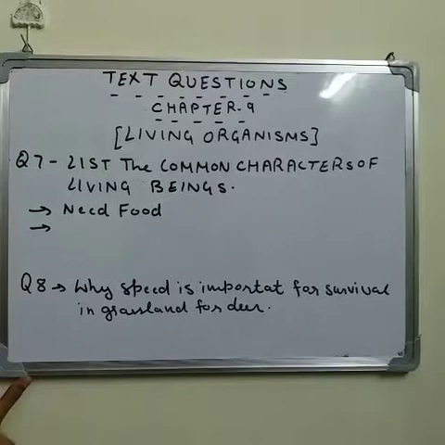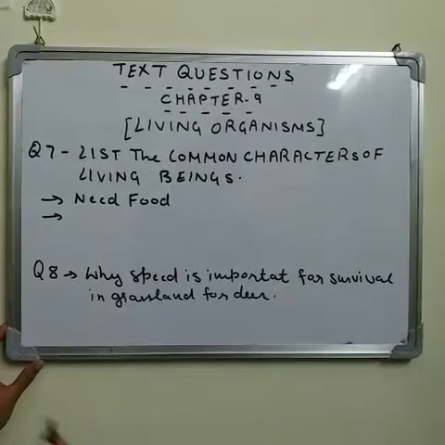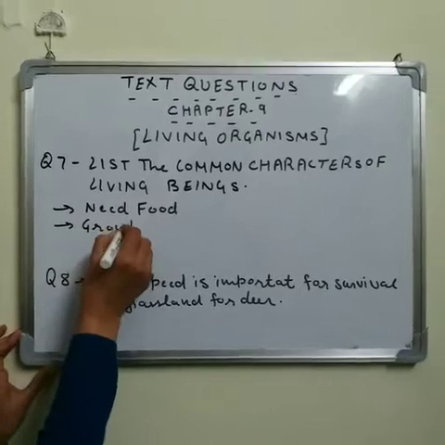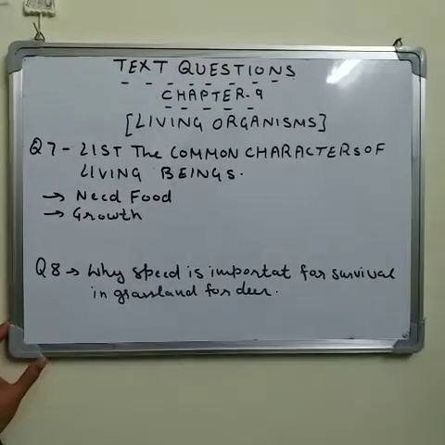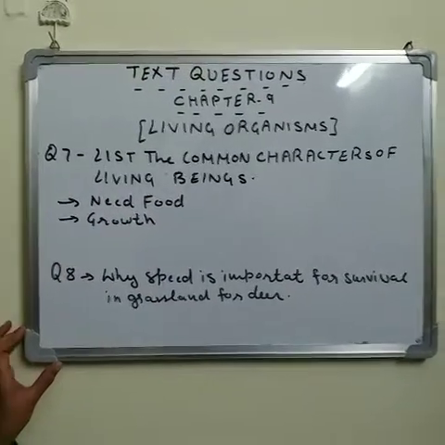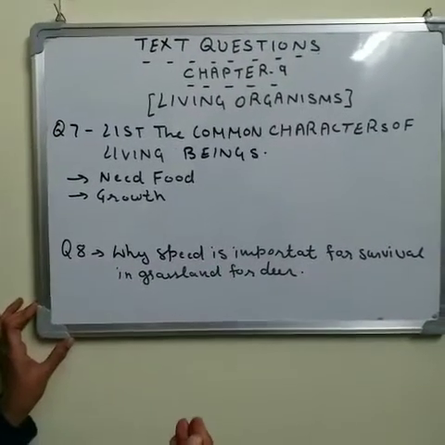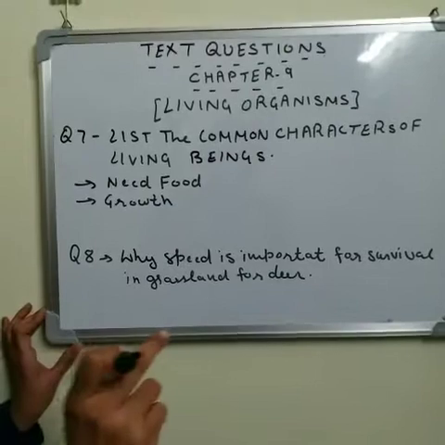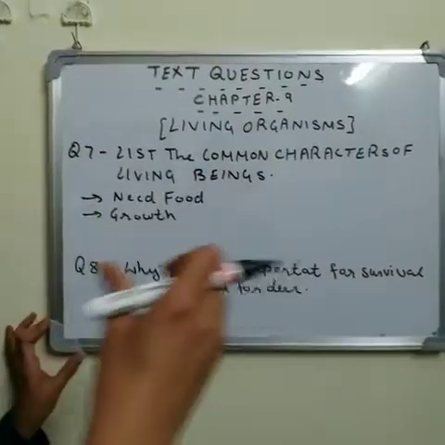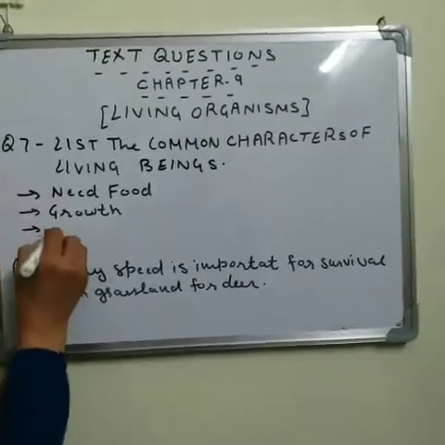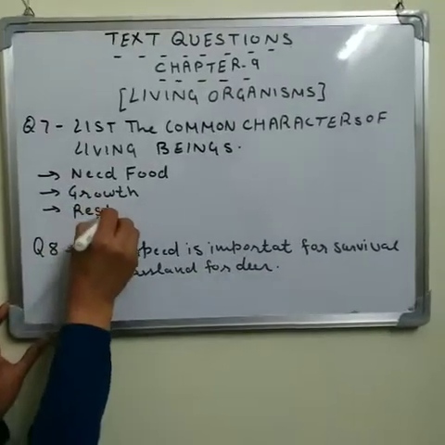Next one, each and every living thing shows growth. A small puppy, when it grows up, changes into a dog. A small child grows up and changes into an adult. Next one, all living things do the process of respiration.